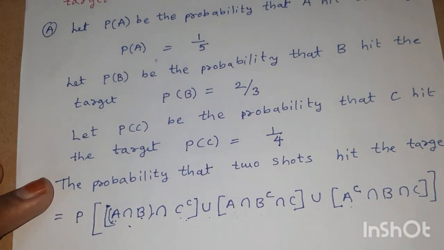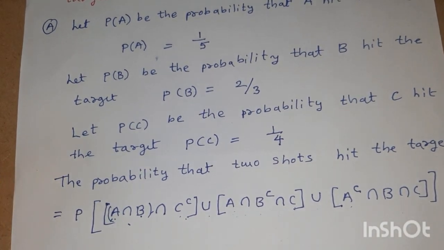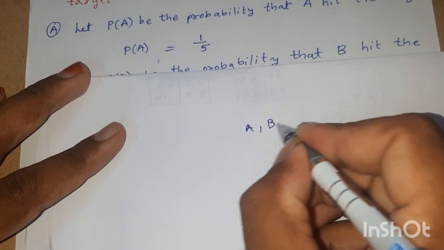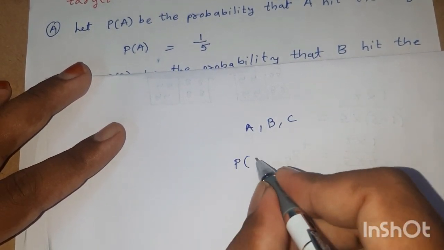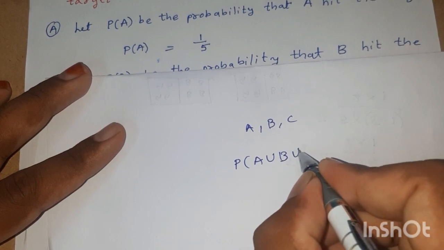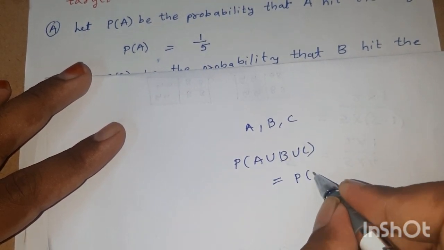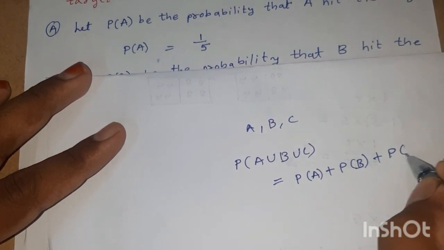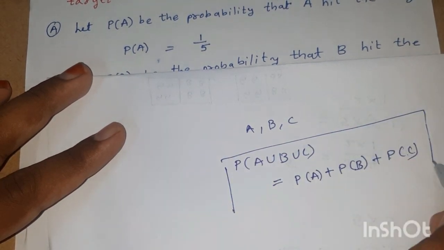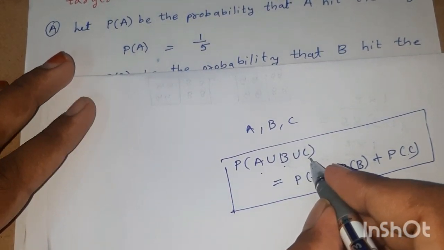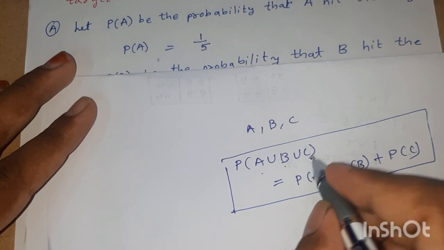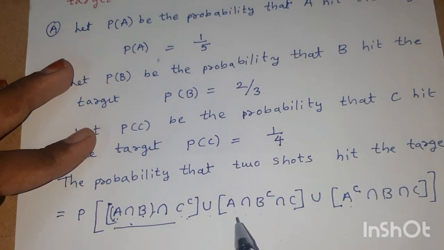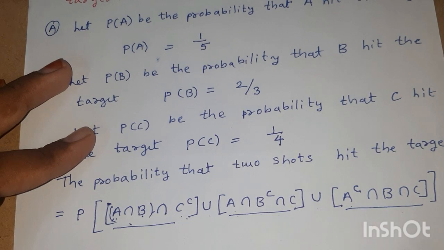Now suppose A, B, C are independent events, then we have P of A union B union C is equal to P of A plus P of B plus P of C. This is the formula for disjoint events. Here also, these three events are independent events.